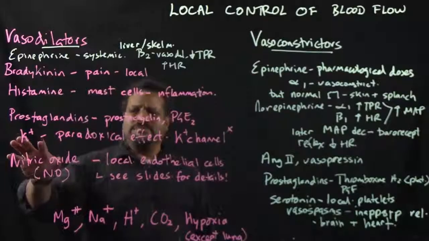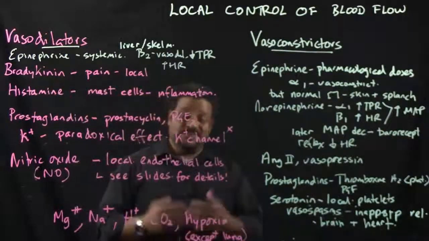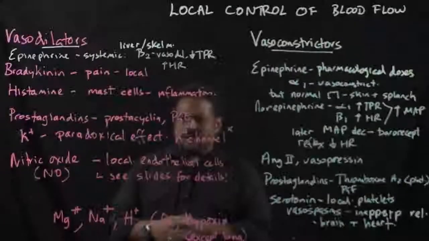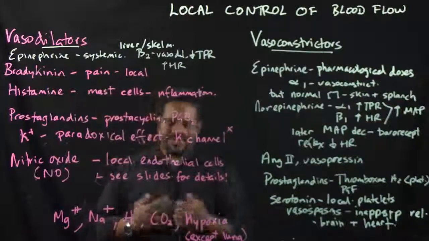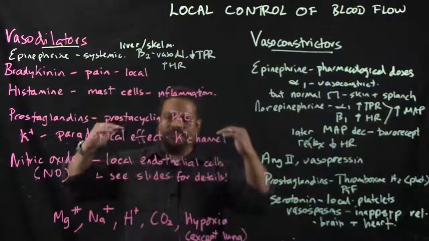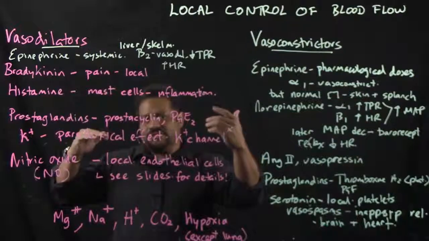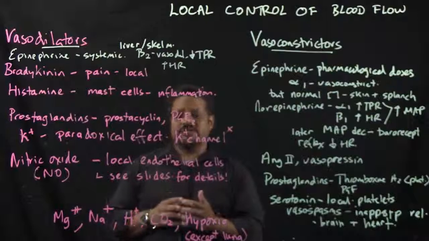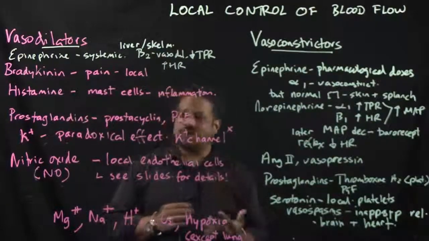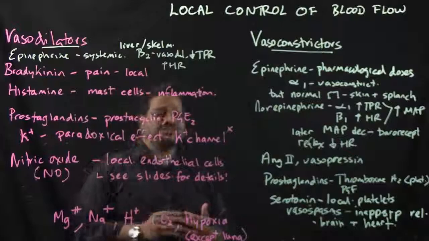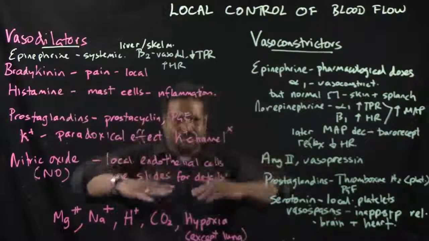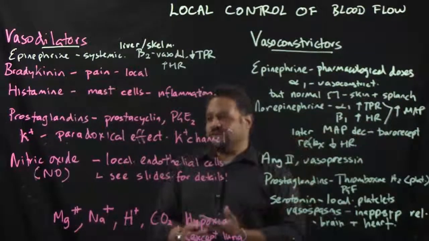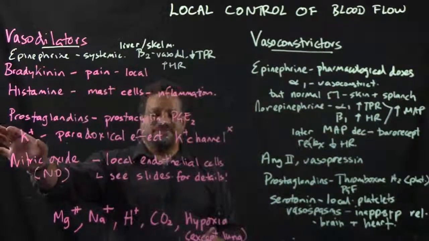We have potassium. Elevated potassium levels, during, for example, increased muscle activity, has a paradoxical effect. Pay attention to this. The paradox is that when you have elevated potassium levels, you'd expect depolarization and muscle contraction, and that does happen in skeletal muscle. In smooth muscle, we have a special potassium channel that responds to the elevated potassium concentration, and what happens there is you have a hyperpolarization of the membrane potential, and you cause a relaxation of the smooth muscle. So potassium is a vasodilator.